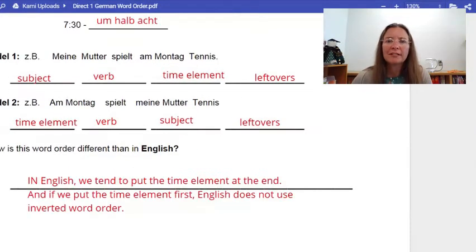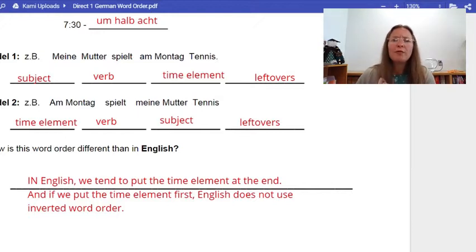Now we're just going to reflect a little bit, comparing the English word order to the German. The question is, how is this word order different than in English? Well, in English, we tend to put the time element at the end of the sentence. My mother plays tennis on Monday. But in German, it does not go at the end. It goes right after the verb. So that's one important difference.